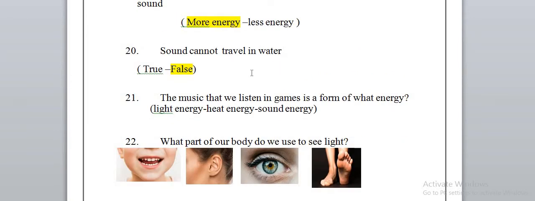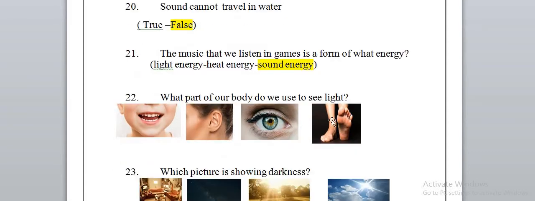21. The music that we listen in games is a form of what energy? The music, of course, is a sound energy. What part of the body we use to see light? Of course, we can see through our ears.